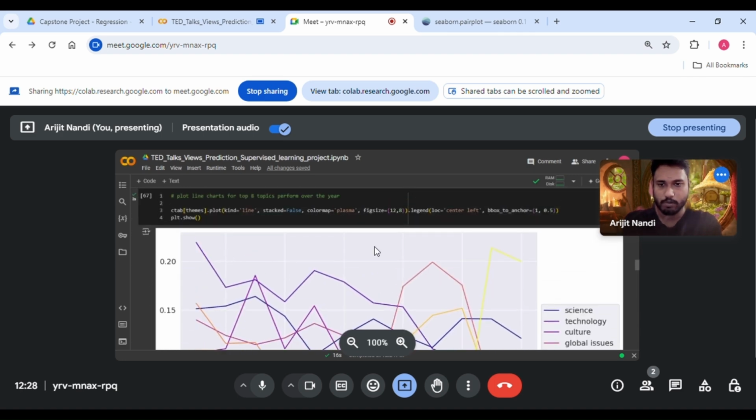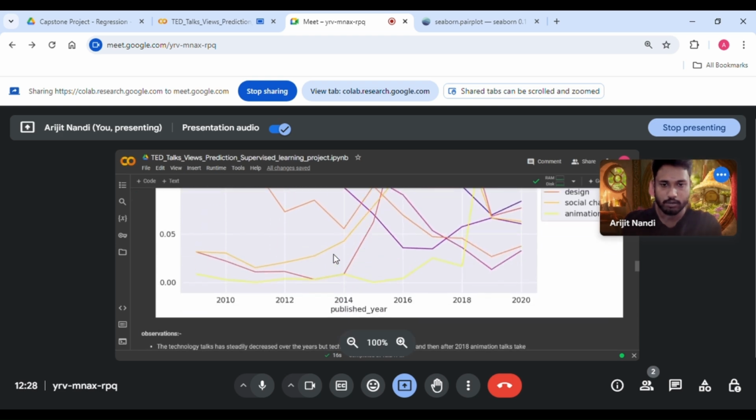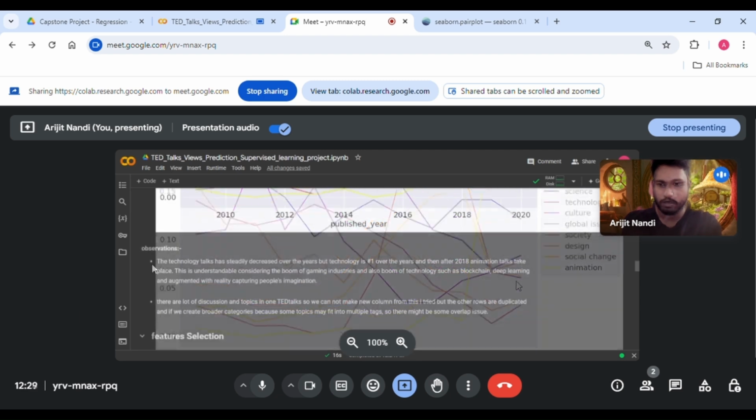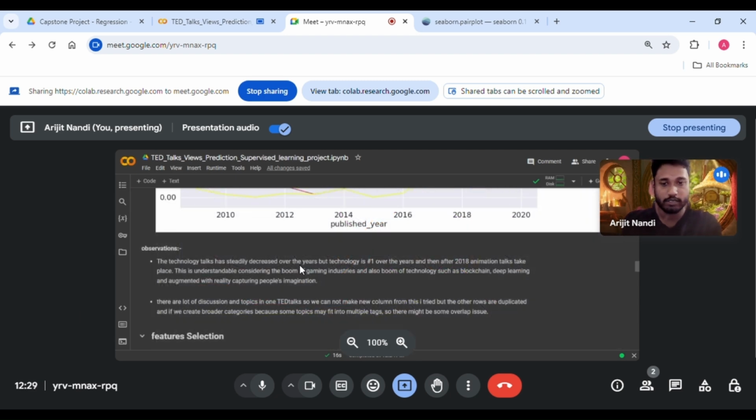So, plotting a line chart, you can see the popularity by published year. The share of technology talks has steadily decreased over the years, but technology is still number 1 over the years, and after 2018 animation talks take a place. This is understandable considering the boom of the gaming industry and also the boom of technologies such as blockchain, deep learning, and augmented reality capturing people's imaginations.